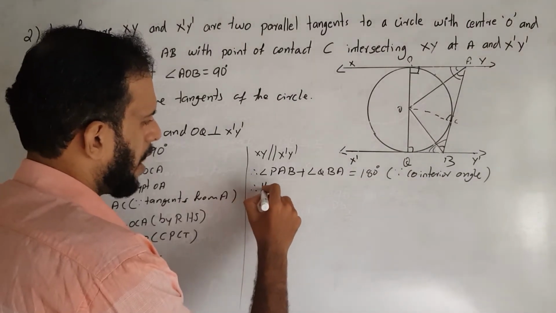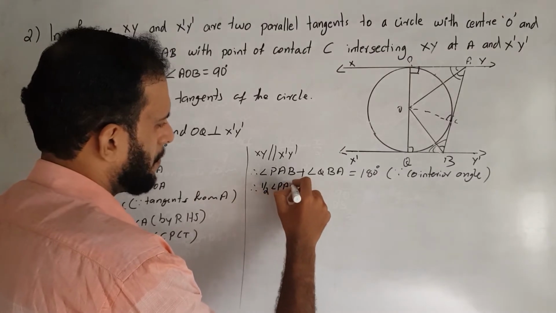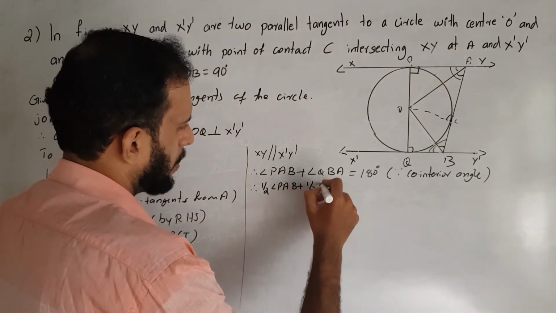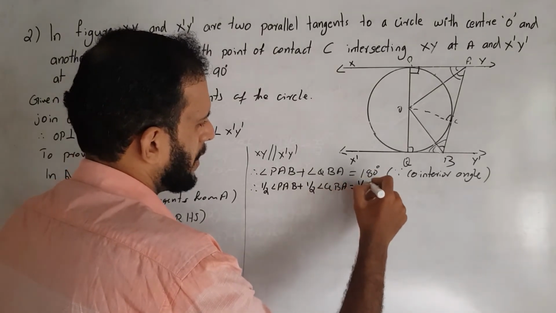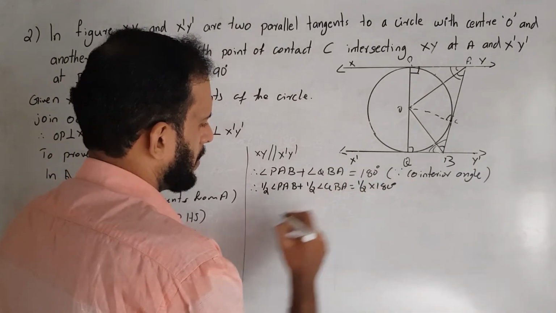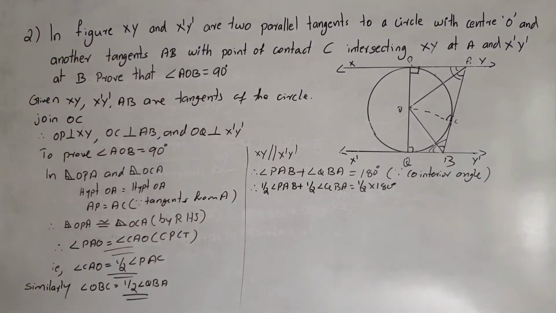Therefore, half of angle PAB plus half of angle QBA is half of 180 degrees. That is, what is half of angle PAB?